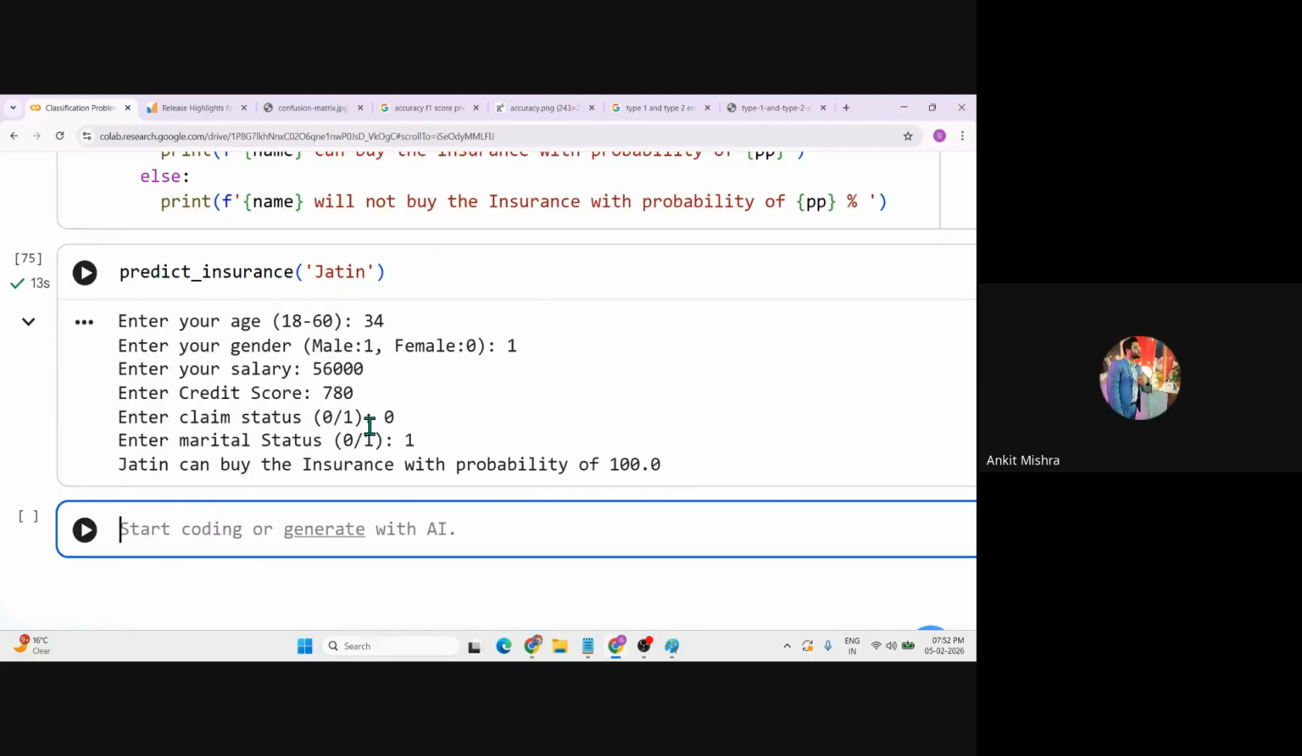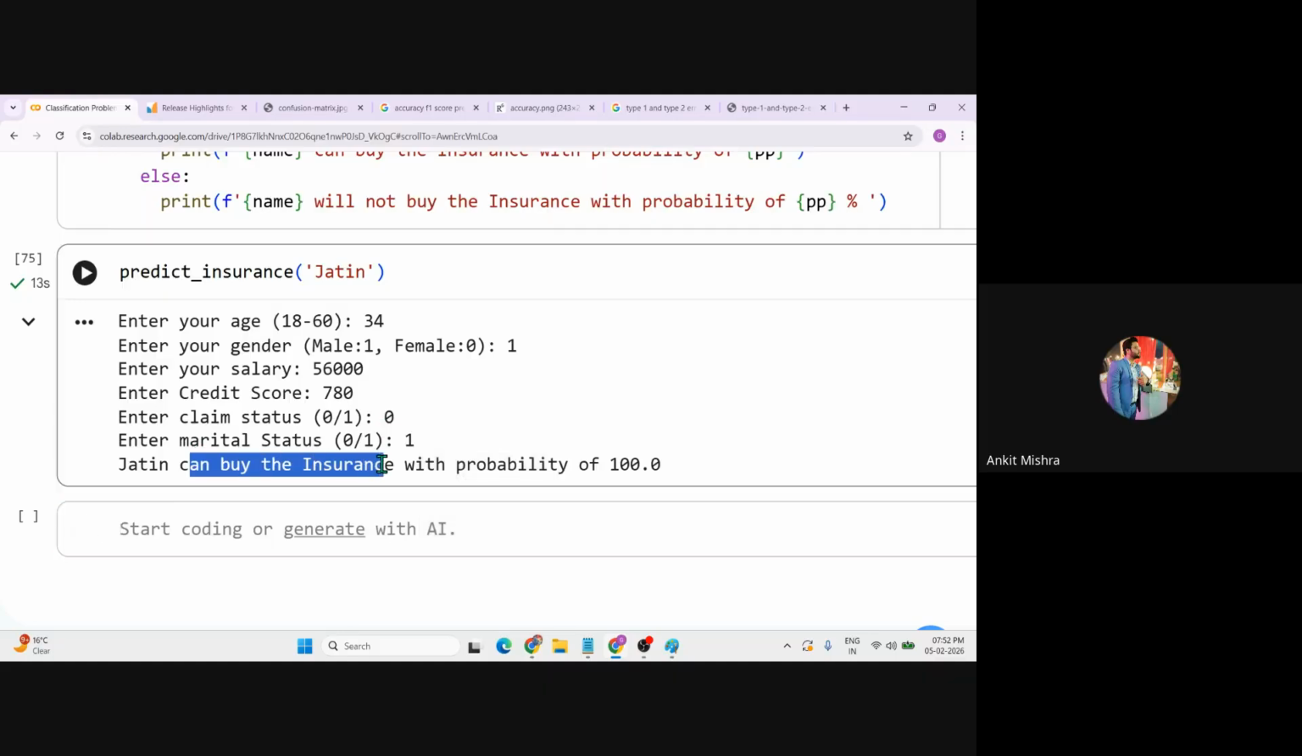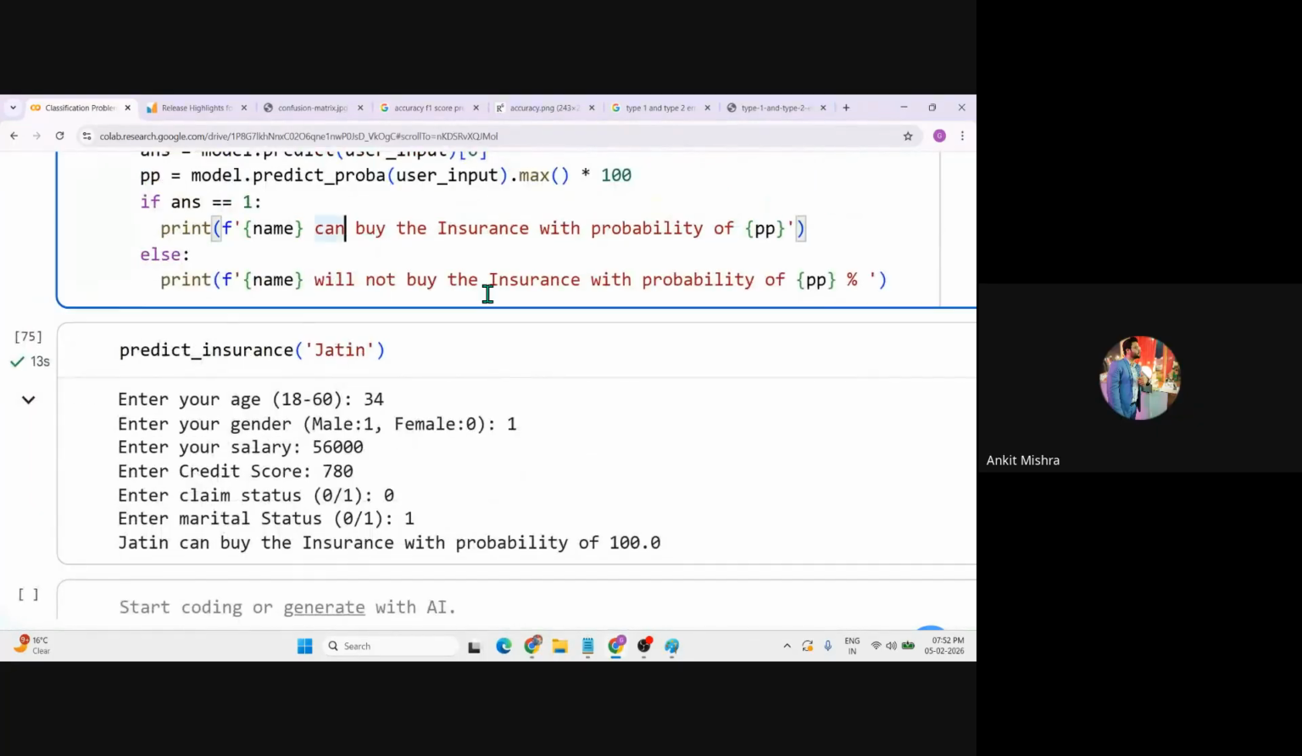It is perfect, right? Because if someone is already claiming, it means they have their insured amount, right? If someone is not claiming, it might be possible that they are not insured, right? And that is the reason I'm getting the value like this. Jatin can buy the insurance with the probability of 100%, or instead of can, you can just say Jatin will buy the insurance with the probability of like this one. Okay, you can just also write the percentage sign here.